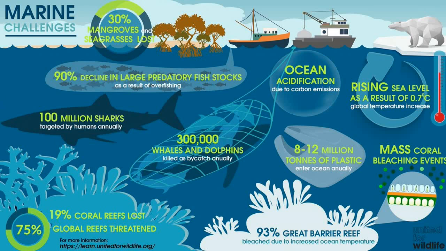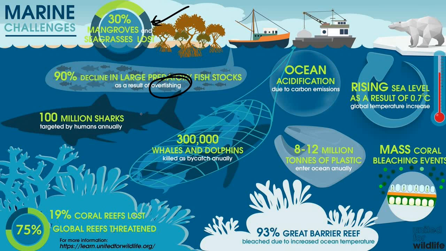Now finally, before I end, let me briefly talk about the marine challenges. We have talked about some of them. You see, 30% of mangroves and seagrasses are lost. This is a very important, sad story. And you see, 90% decline in large predatory fish stocks as a result of overfishing.